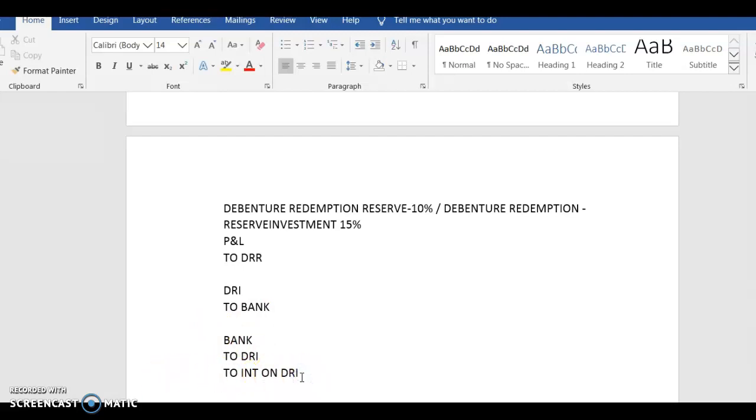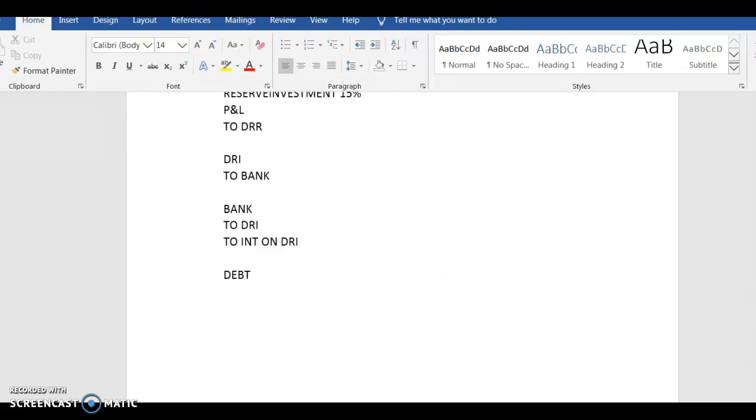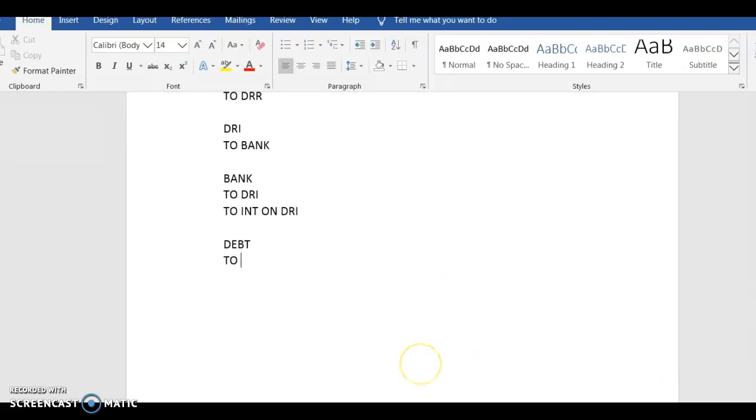Not only in the last year, it will be there in every year, because you'll be getting certain investment every year. And then finally when you will be making the payment, that is going to be the same: debenture to debenture holder, and then debenture holder to bank, right?